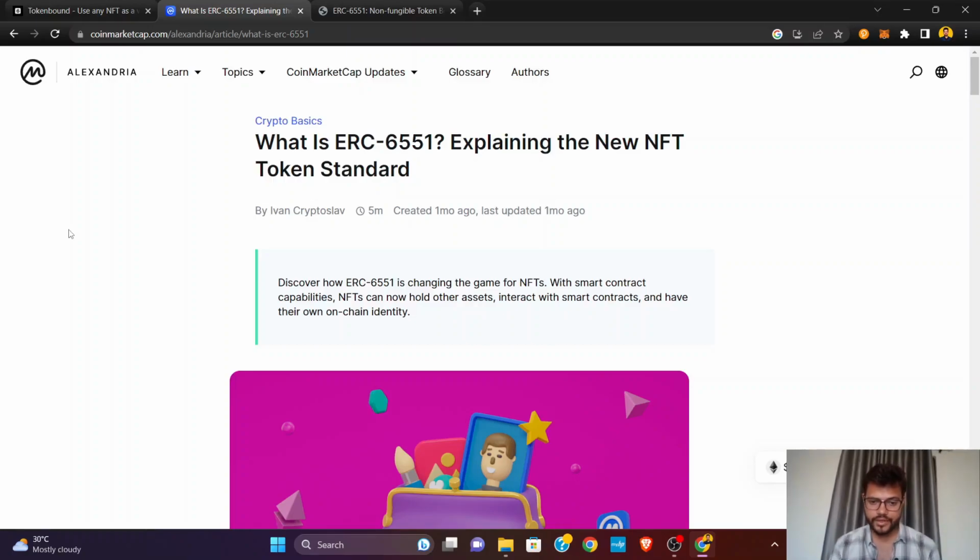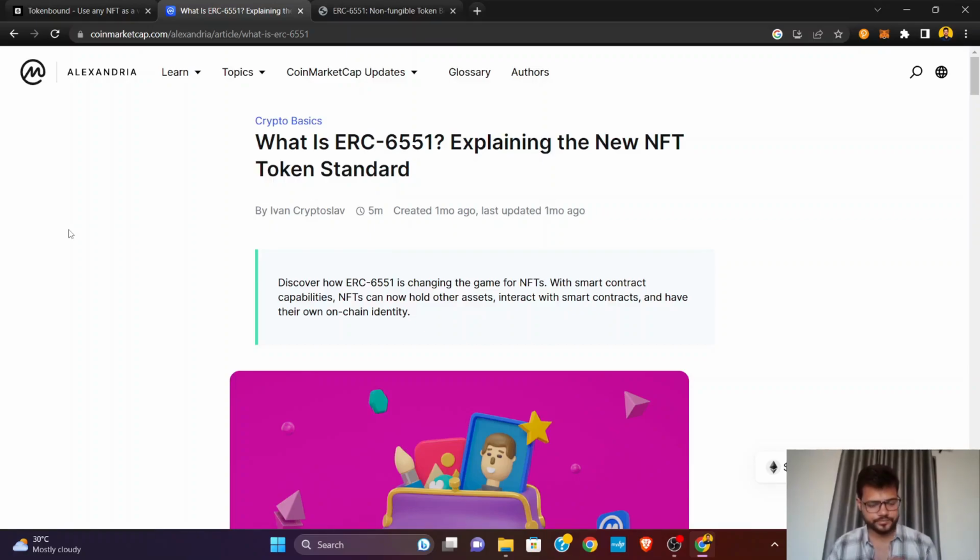As you can understand now, NFTs can hold assets. So as you can see, it's going to be very important for the gaming industry. For now, if you are a player, you win NFTs of guns, an NFT of a bungalow, an NFT of a motorcycle, a car. So these get stored in your wallet, your wallet is going to fill up, and it becomes a jungle of so many NFTs, which is not very aesthetic.